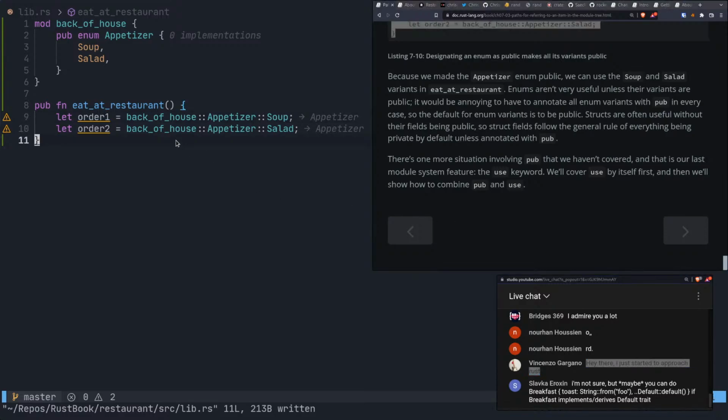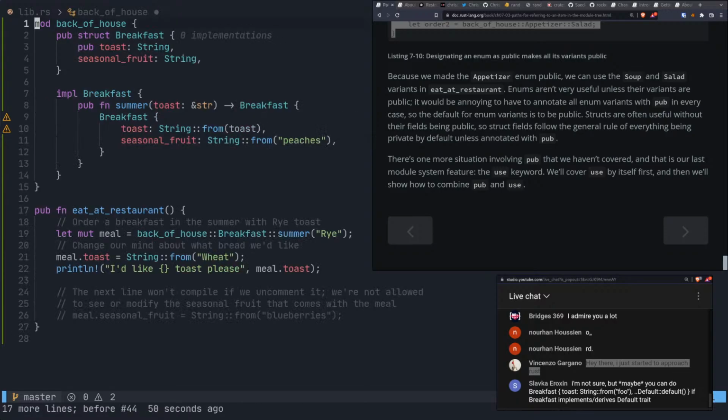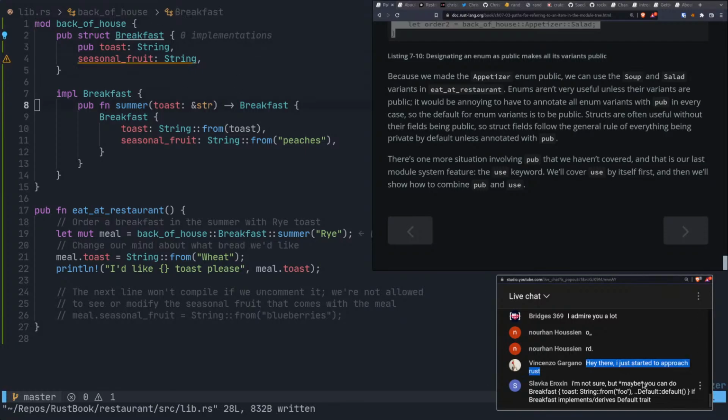All right, hold up. If breakfast derives the default trait. Oh, so you're saying, yeah, but what would it be in the default case, right?